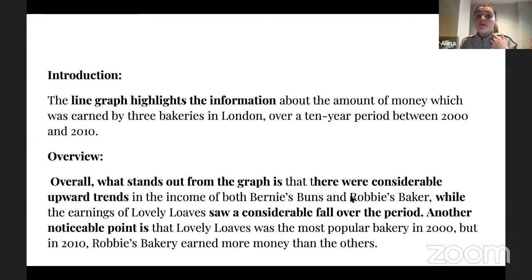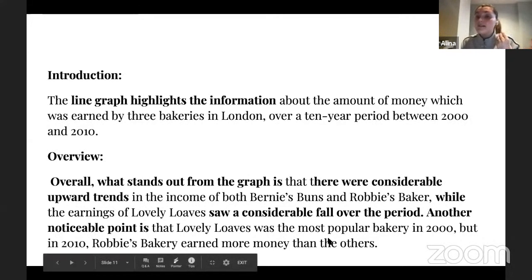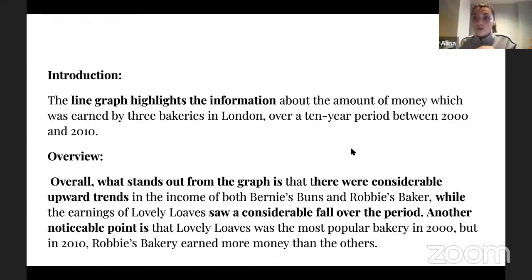I'm trying to, with the assistance of superlatives, right? I'm saying that Lovely Loaves was the most popular bakery in 2000, but in 2010, Roby's Bakery earned more money than others. What do I mean by this?